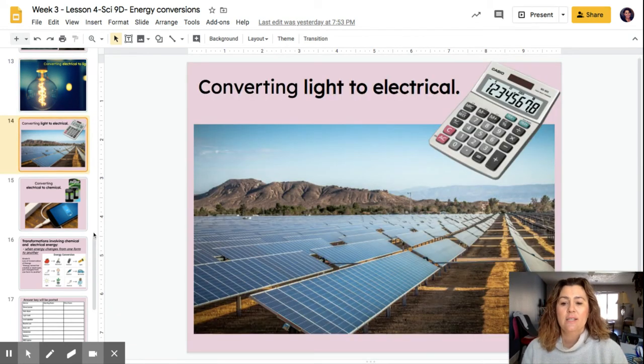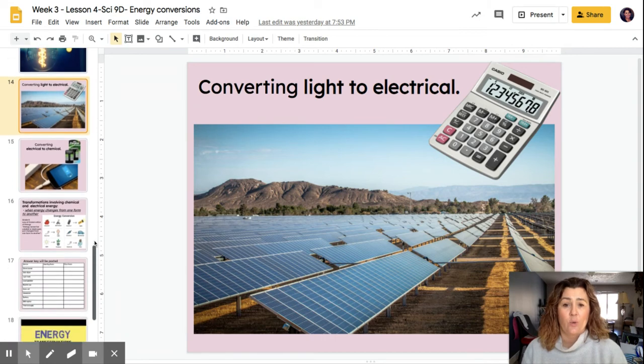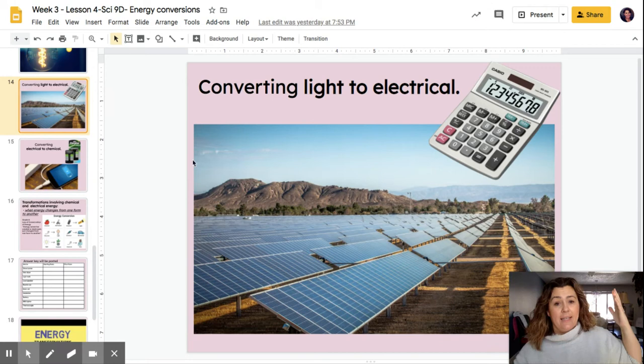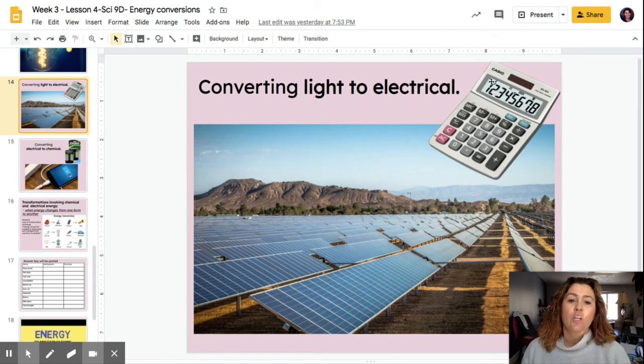One of the coolest inventions of the 20th century and now the 21st is taking light from the sun, or from just lights, and then we're able to actually convert that into electricity. So here's a picture of a calculator. You might notice it has a little solar panel on it. Now these are becoming much more common, these solar panels in like a whole field. So we call that a solar array.